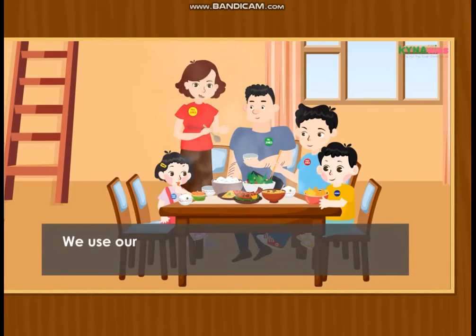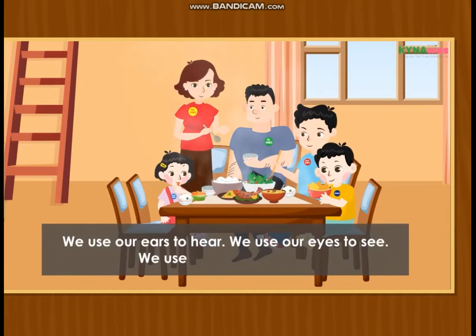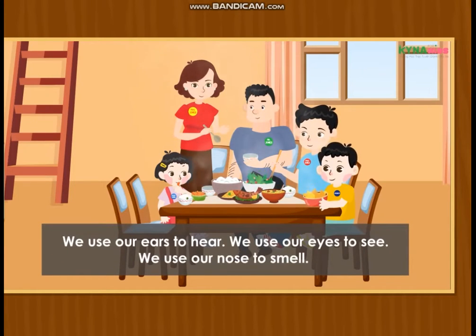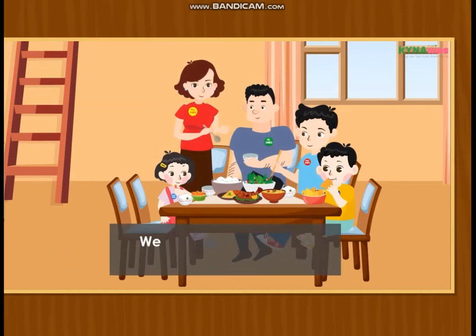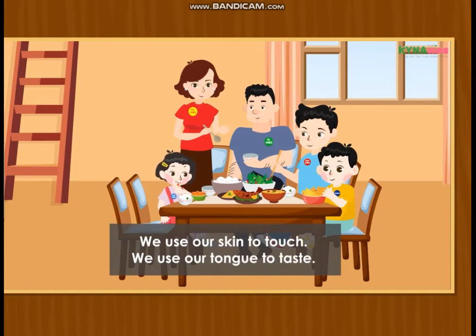We use our ears to hear. We use our eyes to see. We use our nose to smell. We use our skin to touch. We use our tongue to taste.